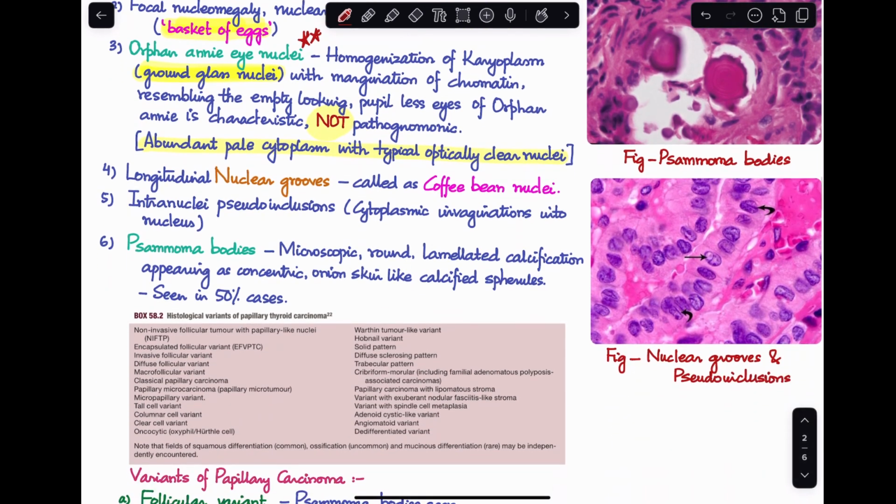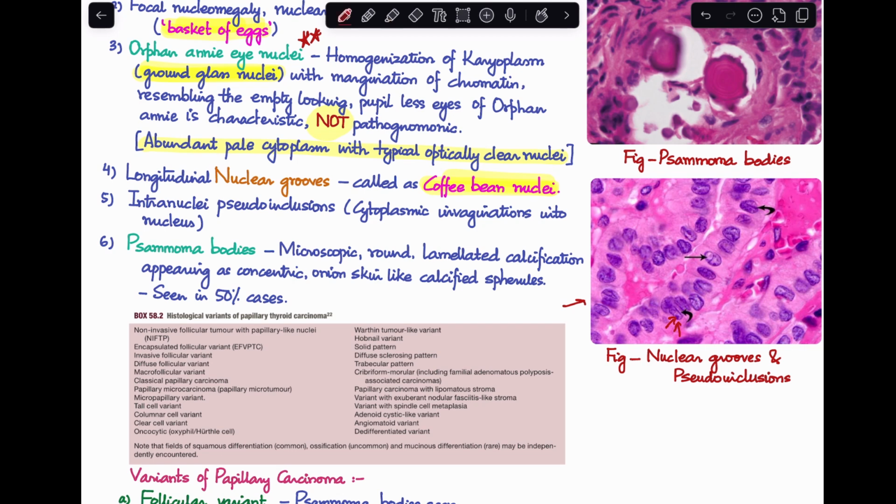Next, we see longitudinal nuclear grooves, also called coffee bean nuclei. In this image, you can see the longitudinal nuclear grooves, and it looks as if it is a coffee bean. Fifth, there are intranuclear pseudo-inclusions, which are cytoplasmic invaginations into the nucleus.